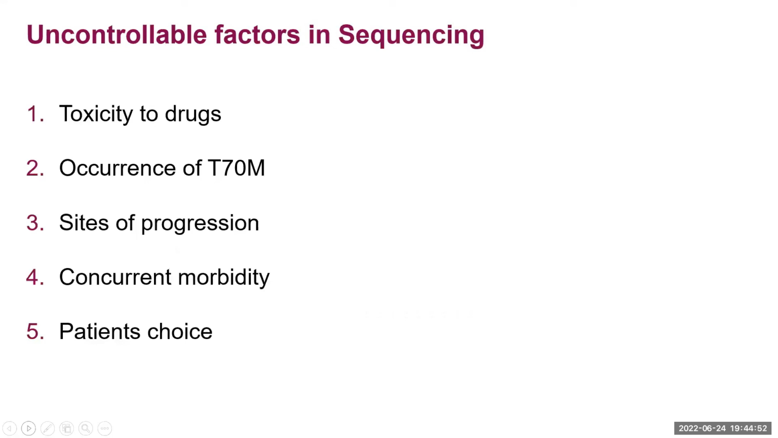Uncontrollable factors in sequencing are toxicity of drugs. There is more toxicity with first and second generation TKIs compared with the third generation TKI. The occurrence of T790 mutation: we don't know in which patient this T790 mutation will develop in the course of treatment or not. Which site the disease will progress at, whether we will be able to do a biopsy from that site or not, whether liquid biopsy is available in our institution or not. Some concurrent morbidity and patient choice are also uncontrollable factors in sequencing. Next slide, please.